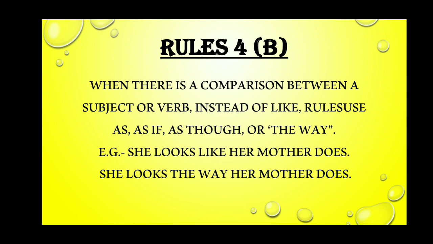Next is rule number 4b. When there is a comparison between a subject and a verb, instead of like, use as if, as though, or the way. Here also are two examples. She looks like her mother does: it's an incorrect sentence. And: She looks the way her mother does. So it's the correct sentence.